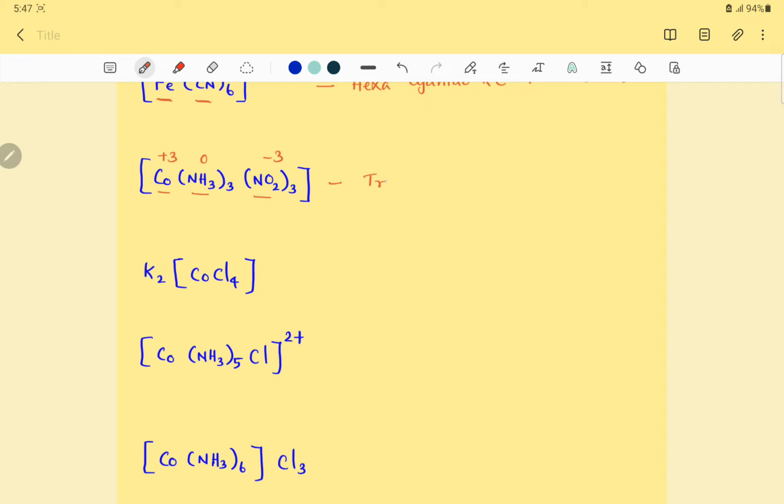It is present thrice, so triammine, trinitrito-κN, the donor being nitrogen. Then the central metal ion is cobalt. It is given as a neutral complex, so the regular name cobalt. The oxidation state of cobalt is 3, cobalt(III).